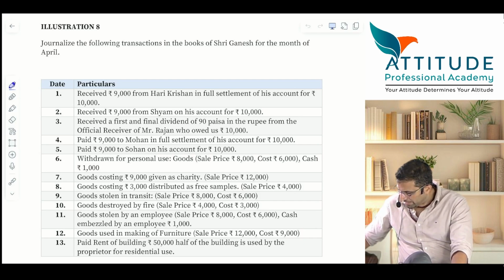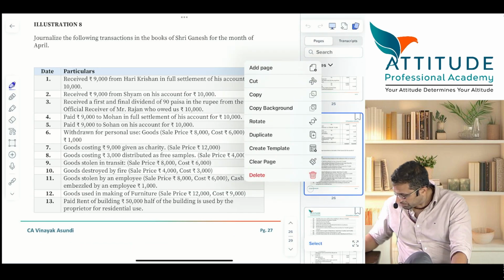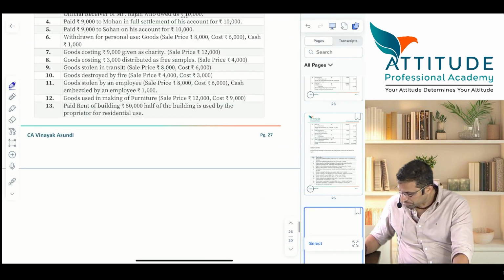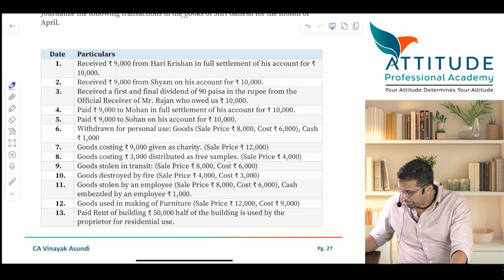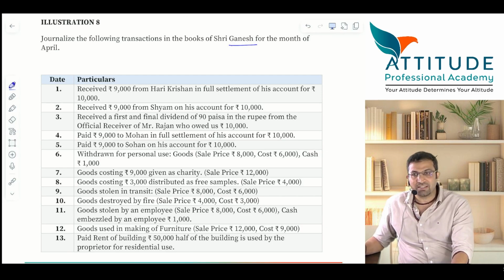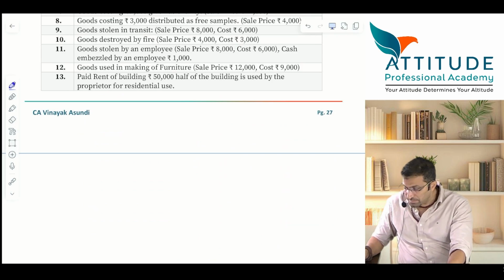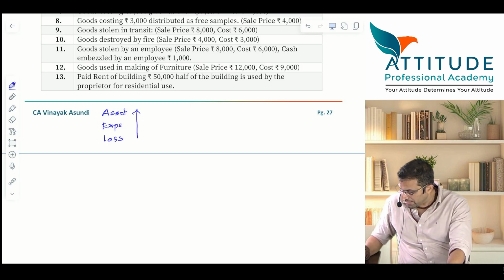Okay, guys, please tell me, who is Hari Krishan here? You are Ganesh. Received from Hari Krishan in full settlement of his account rupees how much? 10,000. Now, before I go ahead, please tell me the rules. If an asset or expense, when I say expense, it is revenue expenditure, or loss, if they increase, they are to be debited.